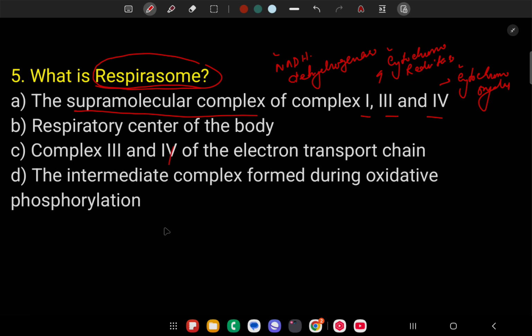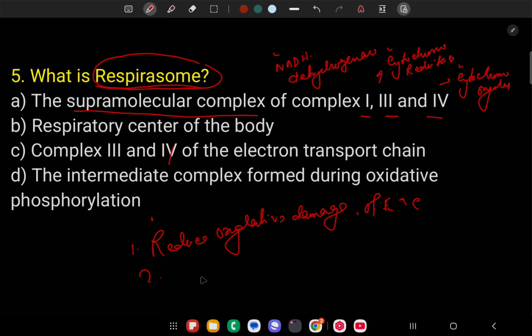What is the function of this respirosome? It reduces oxidative damage of the electron transport system or electron transport chain.